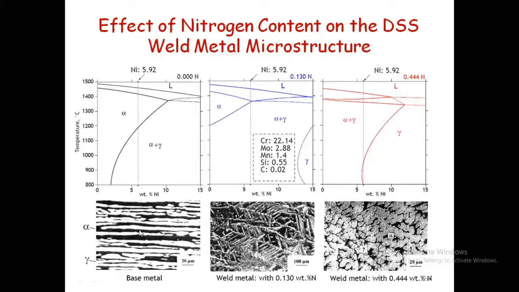This is about duplex stainless steel, especially for the boiler component. I hope you might be aware of this. In boilers, they want to go for 9 chromium 1 moly steel to increase the efficiency. The efficiency is normally around 36%. By changing to 9 chromium 1 moly, they are expecting the efficiency may go up to 42%. That is their expectation. So they are going to change the material for the boiler component.